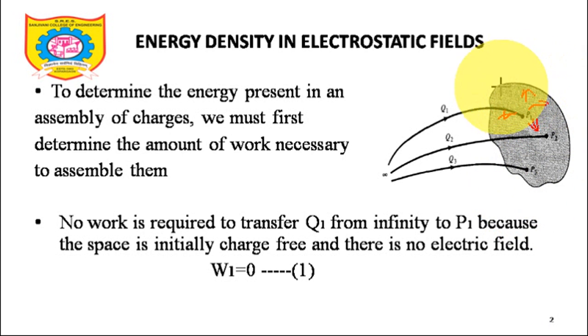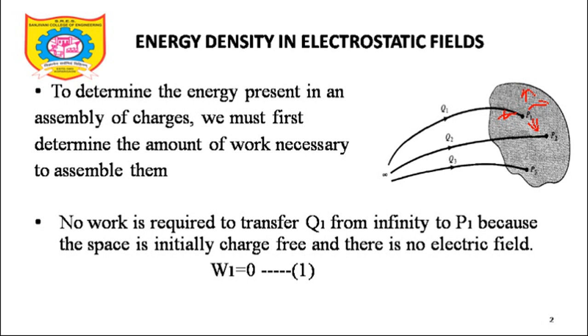And once these charges are taken, if someone asks you how much is the energy density, what is basically energy density? Energy density is nothing but the energy present in the assembly of charges. So how much energy is present in this assembly of charges, that we will try to calculate. To determine the energy present in the assembly of charges, we must determine the amount of work necessary to assemble them. So we need to initially calculate the amount of work that needs to be done to assemble them. Once that is done, then we can calculate the energy density.